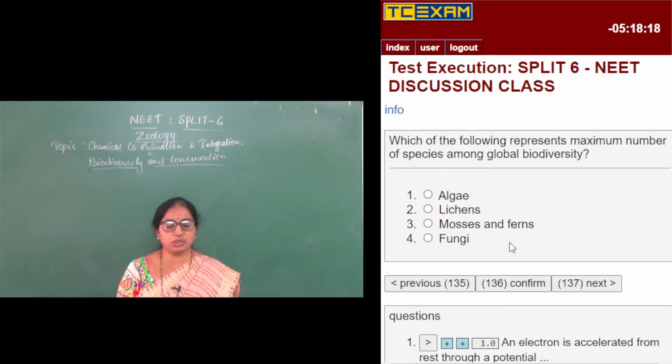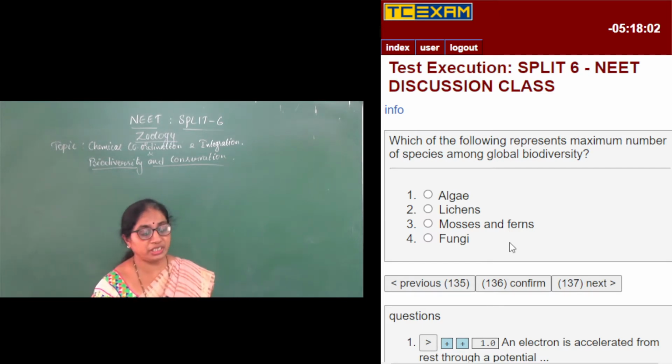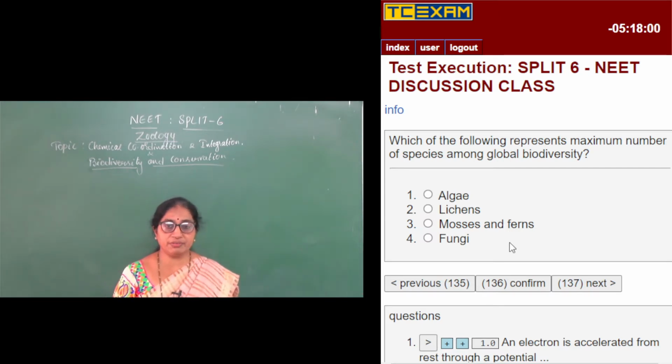For this question, which of the following represents maximum number of species among the global biodiversity? Biodiversity is all living organisms on this globe, or on this biosphere of the earth. Among all these, which is the maximum, whether it is algae, lichens, mosses and ferns, or fungi?